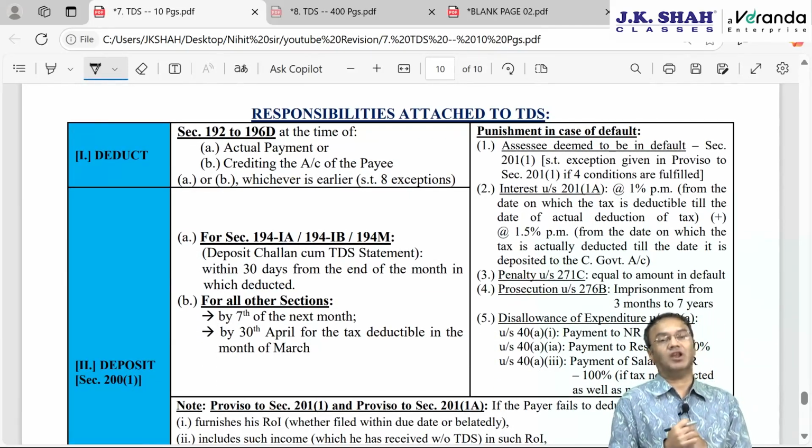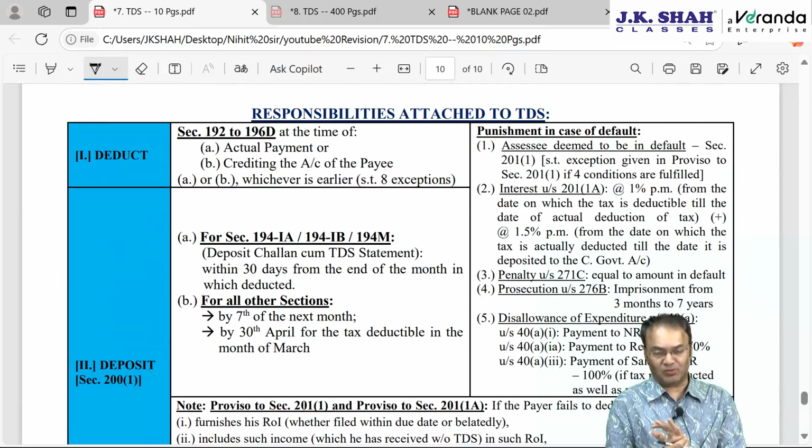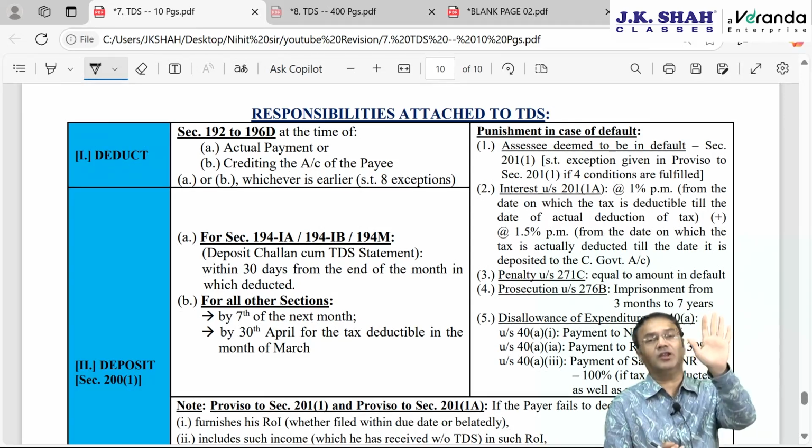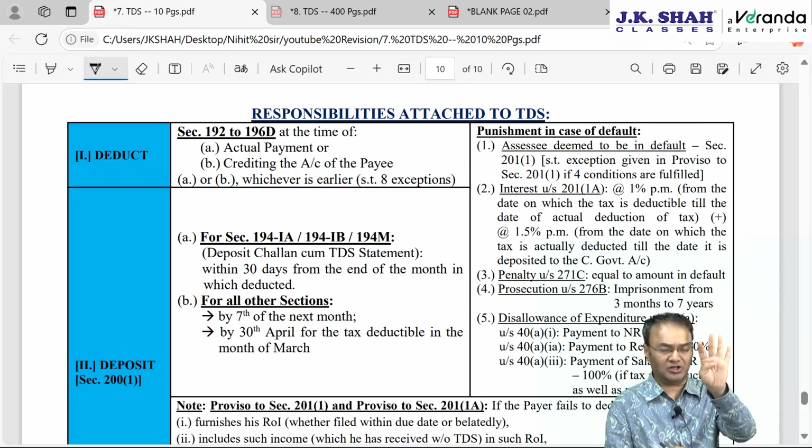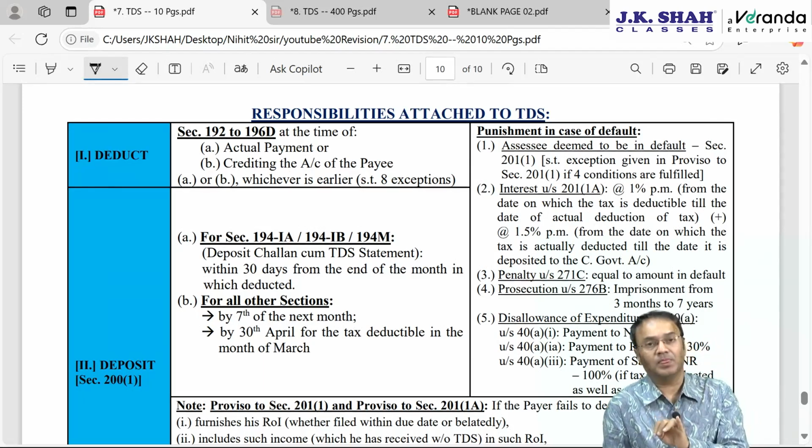Then the last one page or one slide is left out. Here we have described in detail the 5 types of responsibilities of the deductor or the payer. If I am the payer paying you and all conditions are fulfilled with regards to threshold limit and other things, then the payer is responsible to deduct TDS. After deducting, he has to deposit. After depositing, he has to file the TDS statement, the quarterly statement, and after that he has to issue the TDS certificate to the payee.